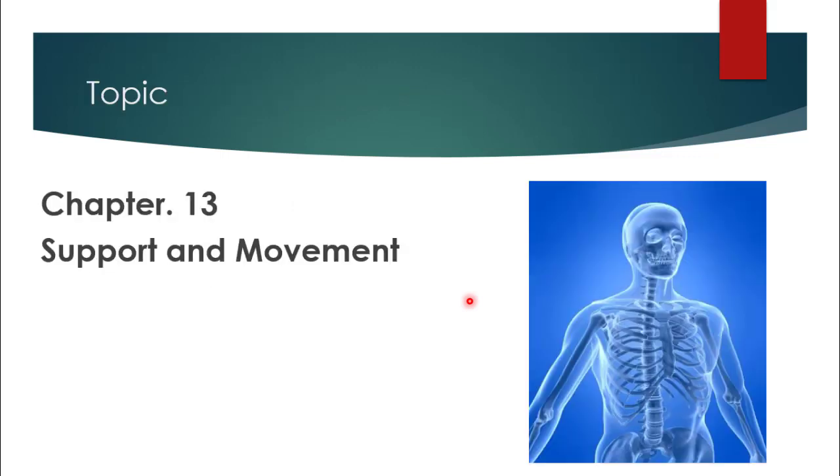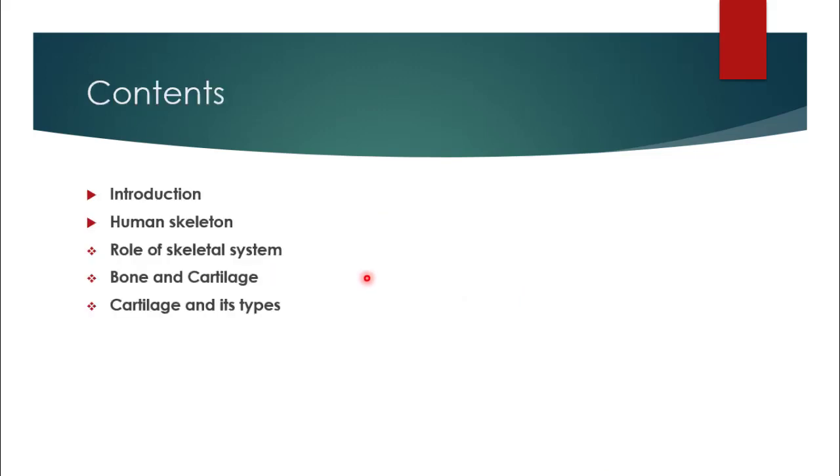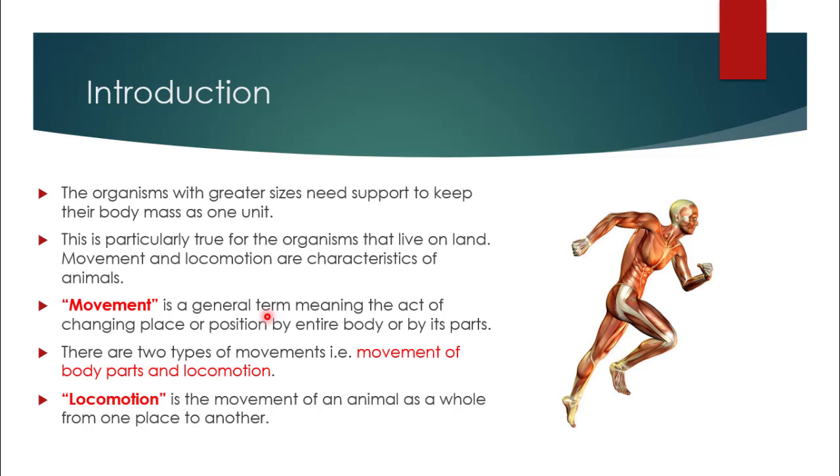So let's start our topic, that is chapter number 13, Sport and Movement. The main contents of our topic are introduction to this chapter, human skeleton, in which we will discuss about role of skeletal system, bone and cartilage and its types. So let's start our topic, that is sport and movement.